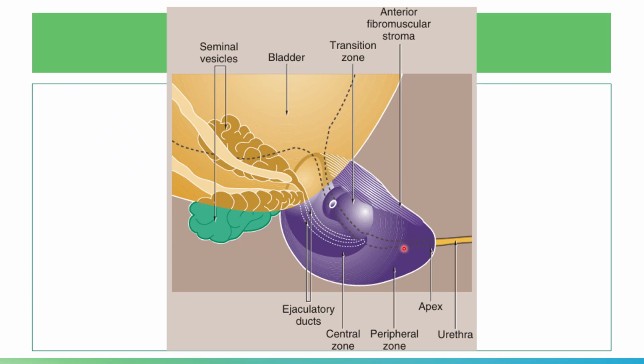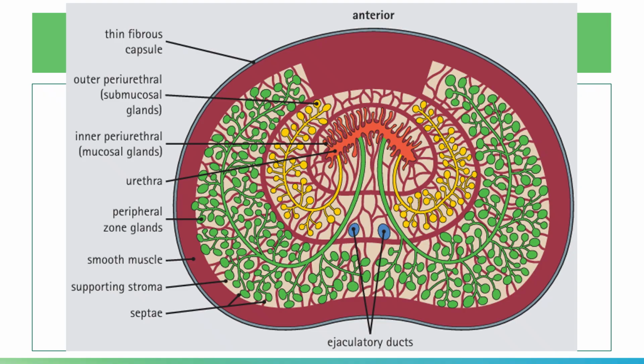The peripheral zone makes up the bulk of the gland, approximately 70%. And there is an anterior fibromuscular stroma that contains no glandular tissue, and it lies anteriorly.